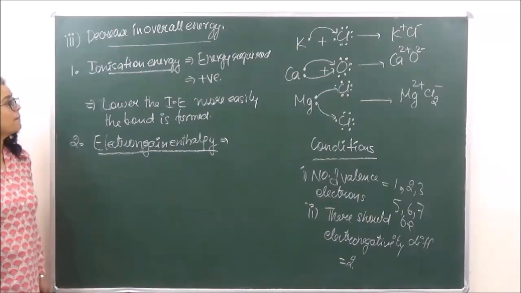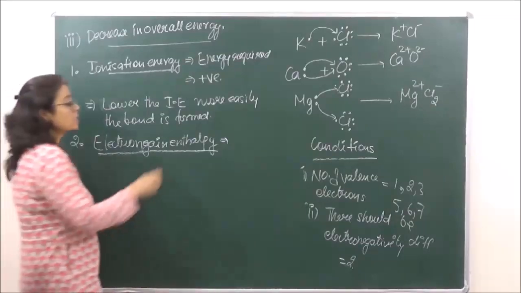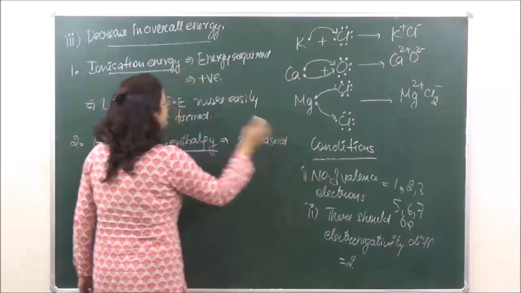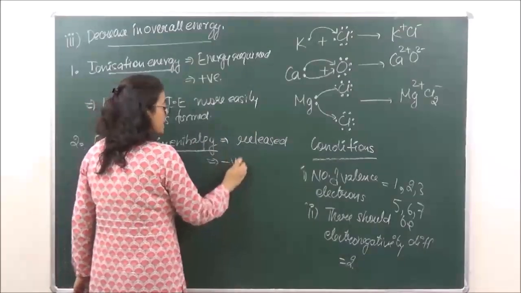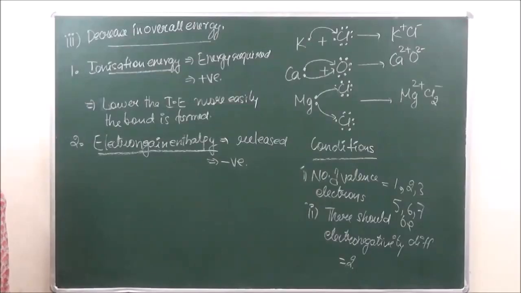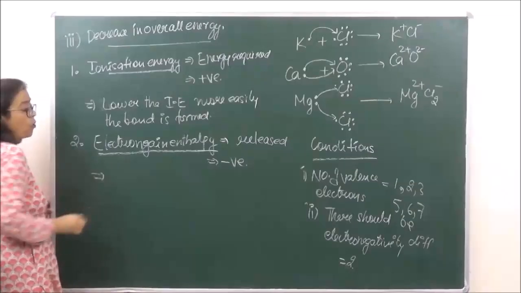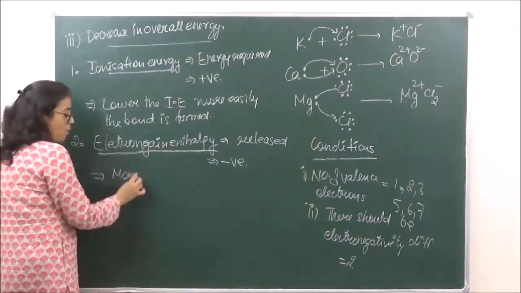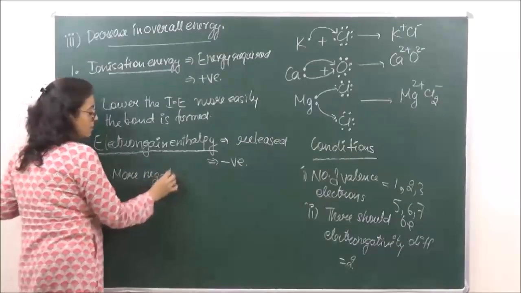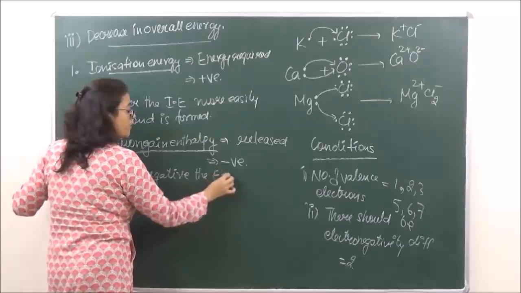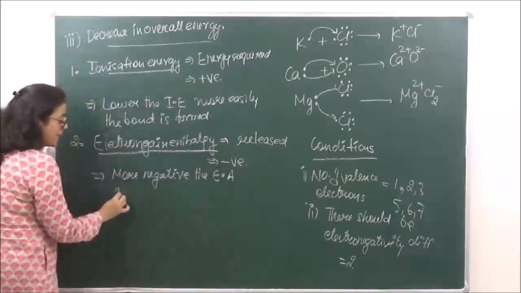So because it is the amount of energy released over here, therefore we say that this energy is going to be negative. Okay? So in order to form an anion, higher, or in other words more negative, the electron affinity, more easily the anion will be formed.